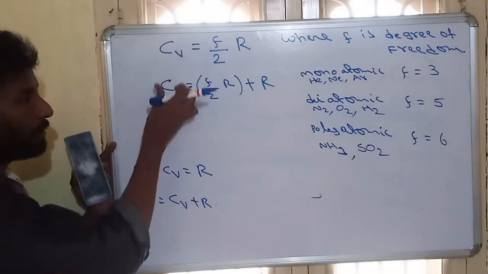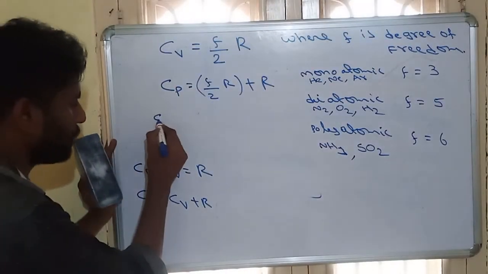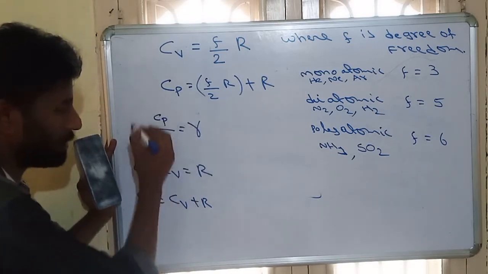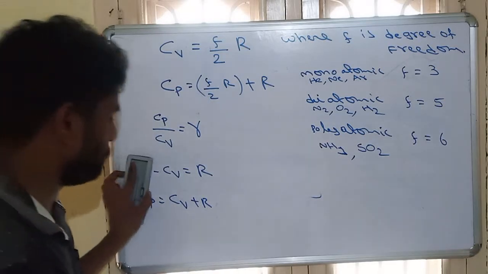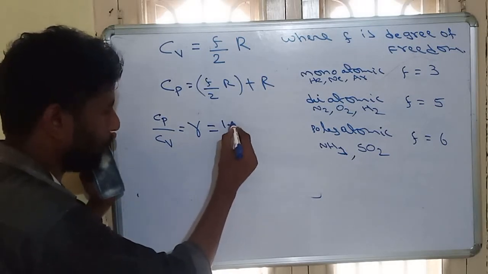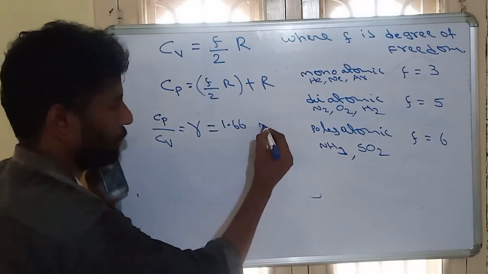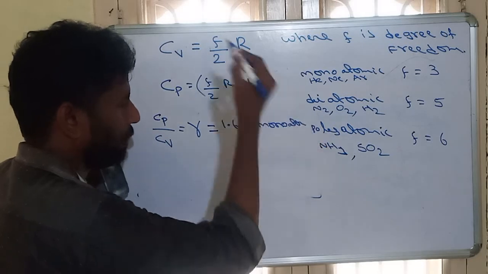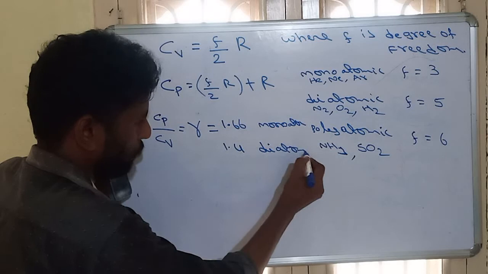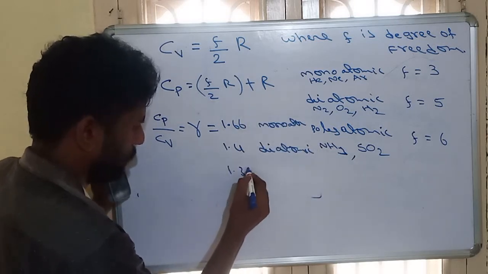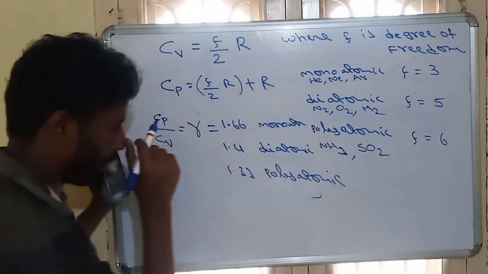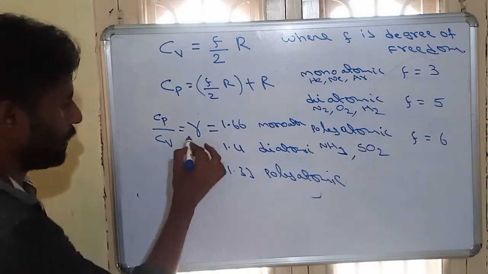So this is the Cv value, this is the Cp value. The ratio of Cp by Cv is represented with gamma, this is called Poisson's ratio. This Poisson ratio value will come 1.66 for monoatomic, 1.4 for diatomic, 1.33 for polyatomic. So the ratio is very important.